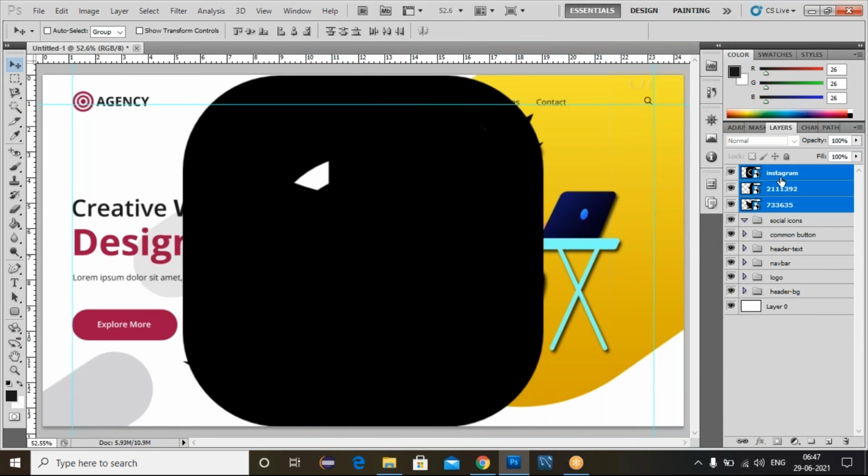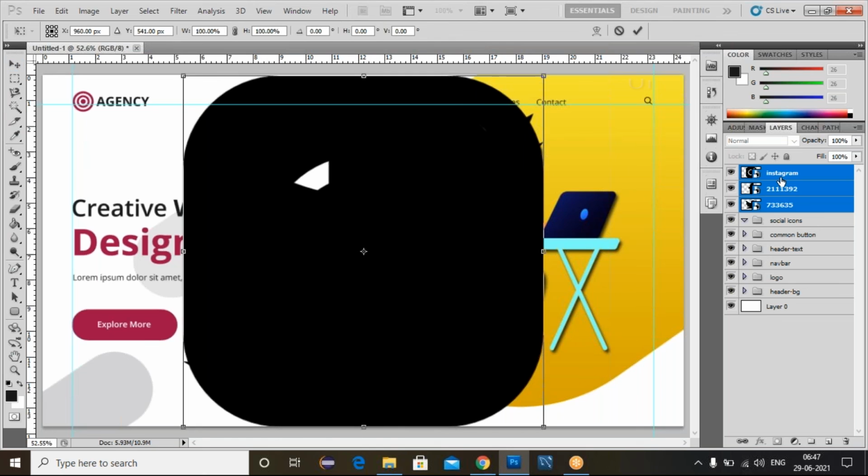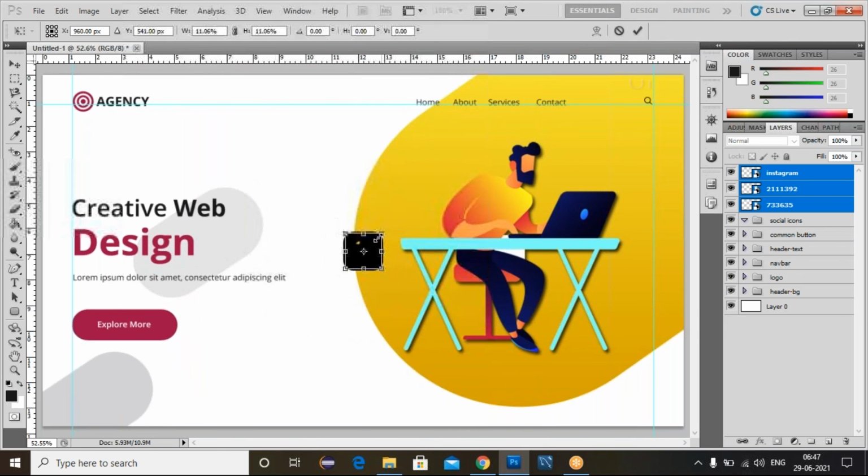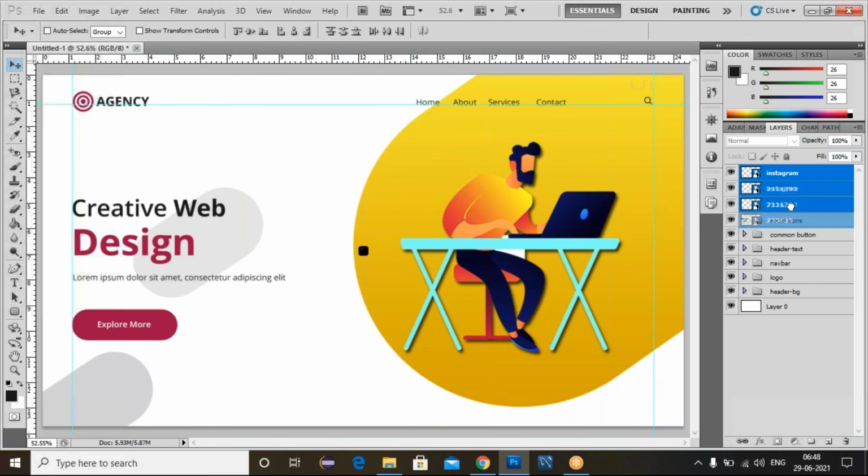Select all the three. Use this control transform. Reduce the size. Use the shift and alt button on the keyboard. Click on this enter. Now I can drag into the social icons. Select this Facebook. Now select this.